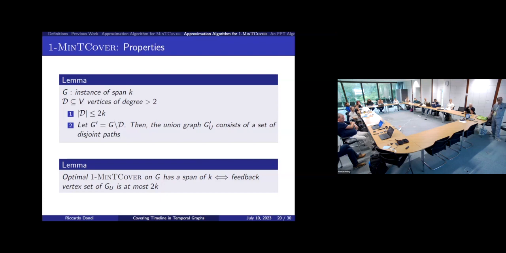Okay, so basically what we can prove is this lemma: if we have an optimal solution for this restriction of Minty cover that has span k, there is a feedback vertex set of the union graph which consists of at most 2k vertices. Okay, so these are the properties.